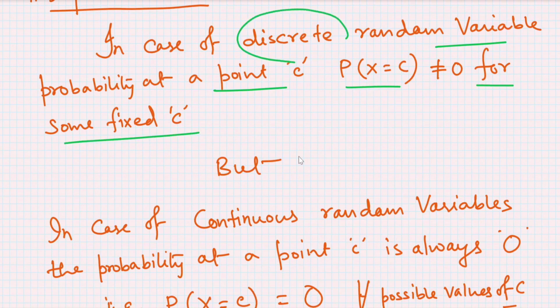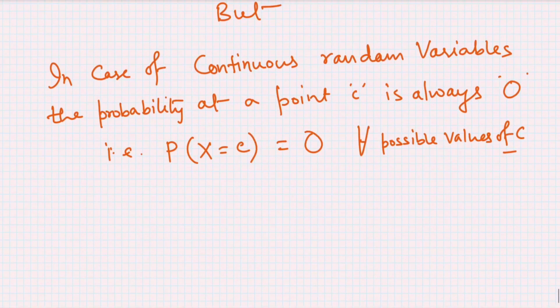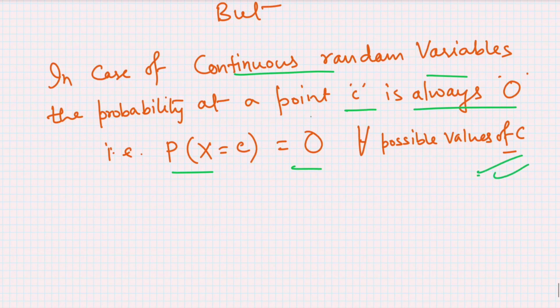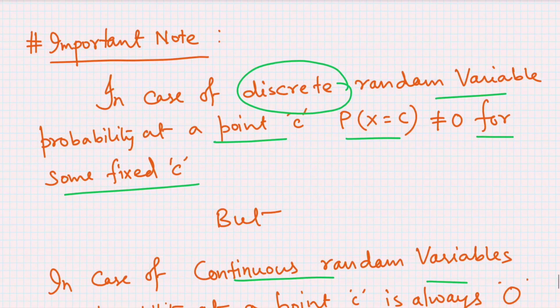But in the case of a continuous random variable, the probability at a point c is always 0. That means the probability at X equal to c is equal to 0 for all possible values of c. So you can check whether a given random variable, and also a given distribution function, is discrete or continuous.